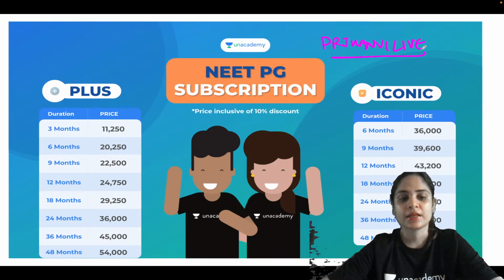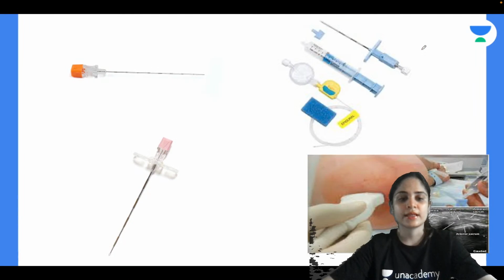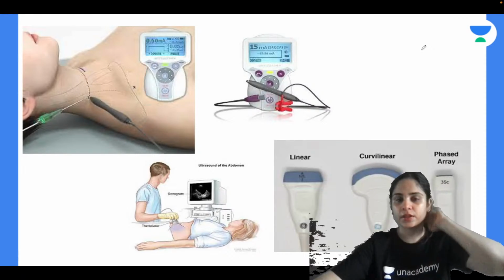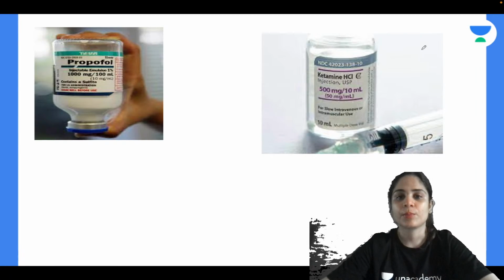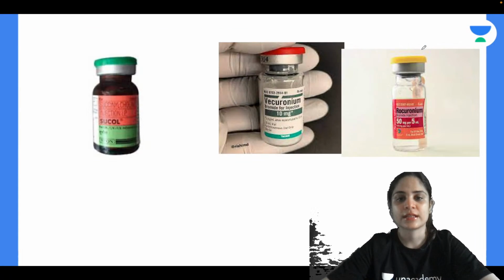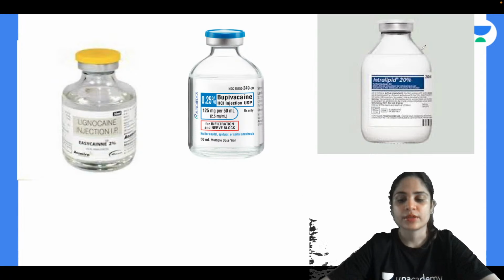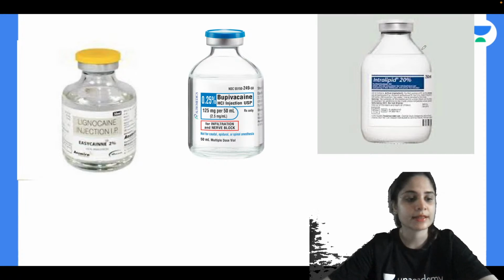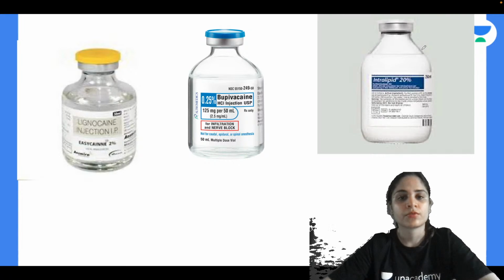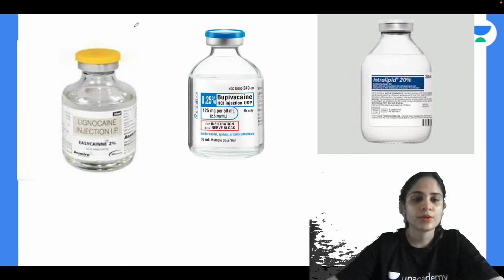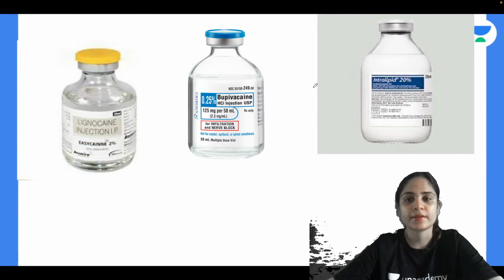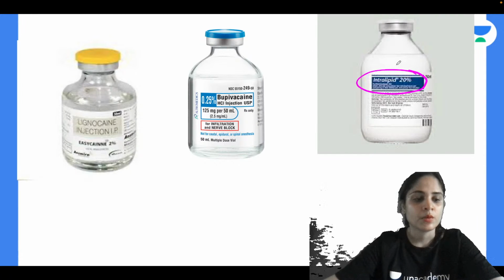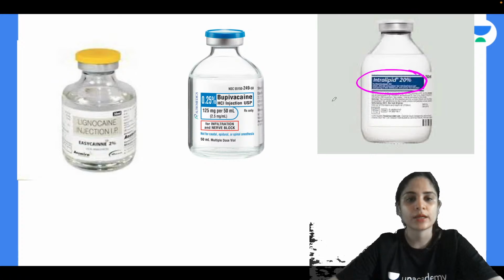Alright, so with this, let's begin with our revision for today. So yesterday you all know that we revised the regional anesthesia instruments and the important IV anesthetic agents and the inhalational anesthetic agents and the muscle relaxants. So today we are going to be continuing with the last set of drugs, and then we will be moving towards the instruments in anesthesia. So can anyone identify the class of drugs from the following? So you have a vial of lignocaine, you have a vial of bupivacaine, and you have a vial of 20% intralipid. So can you guys identify for me what class of drugs does this belong to and what is the use of the same?